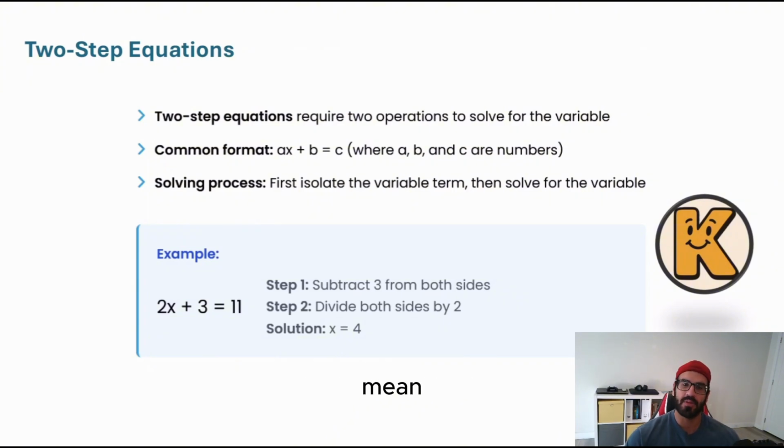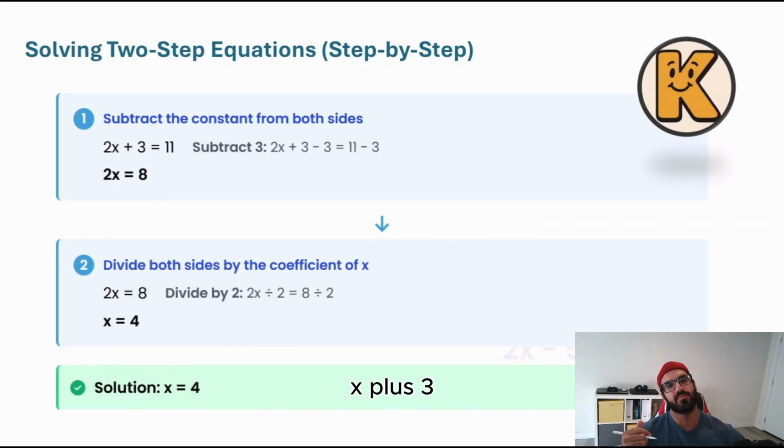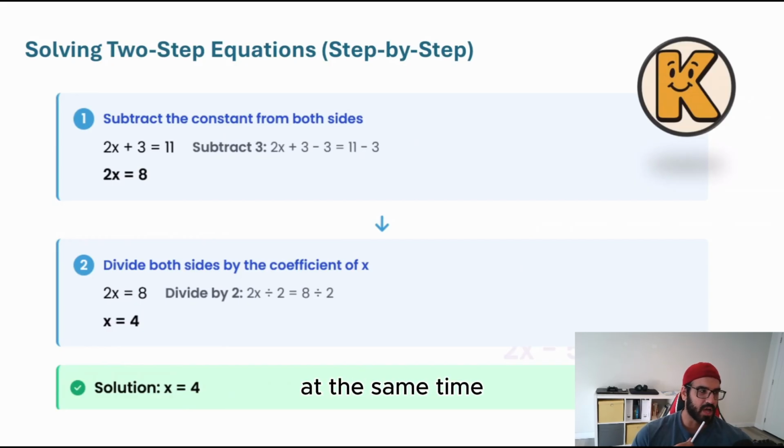Again, what does that mean? Look at this. So I do have 2x plus 3 is equal to 11, and right now I'm asking you to find the x itself. So the very first thing that you know is that, okay, I have to find a way to make x isolated. I do have addition and I do have multiplication at the same time. What should I do?